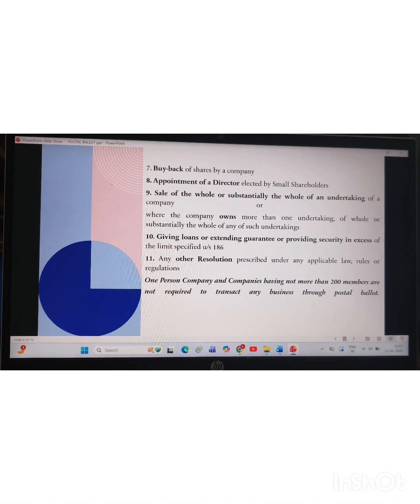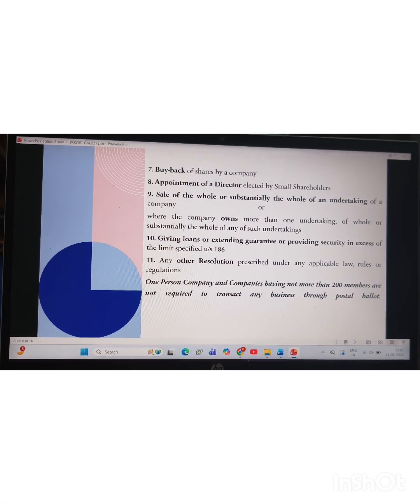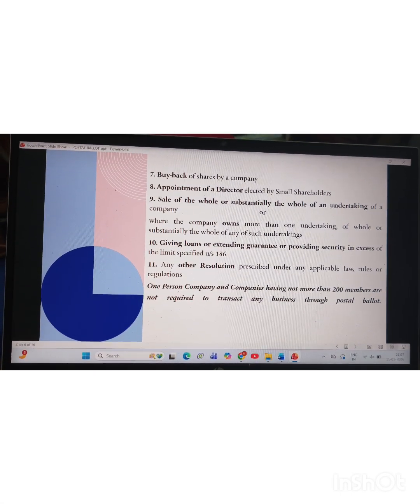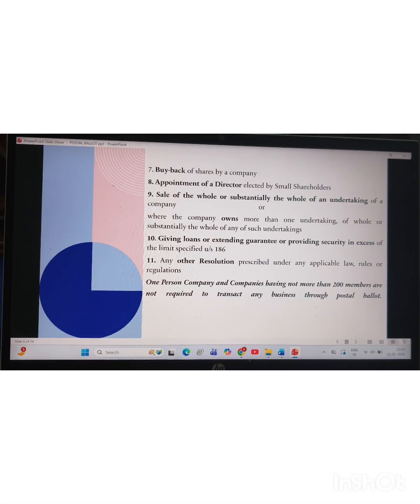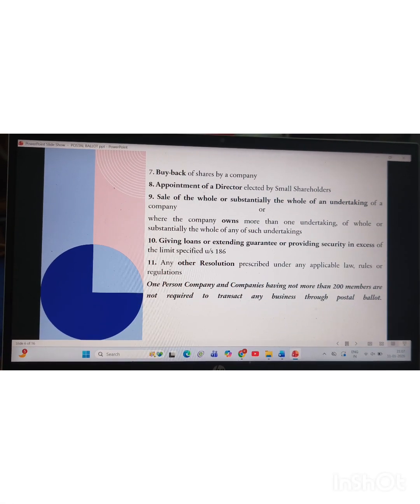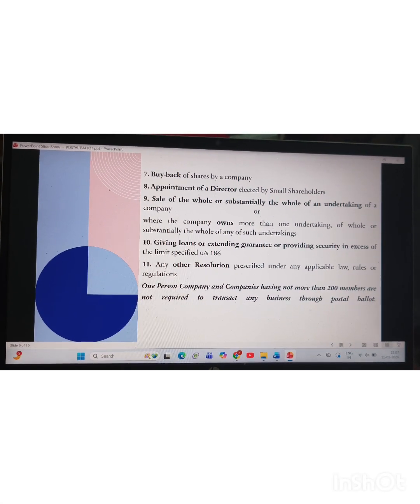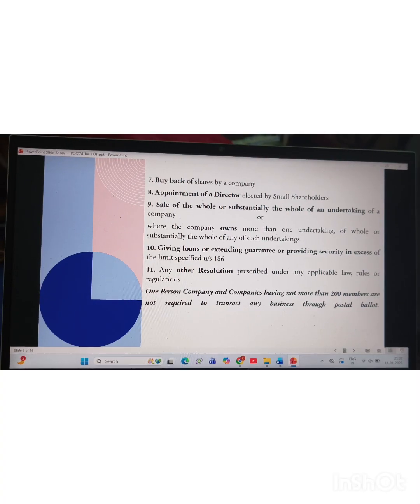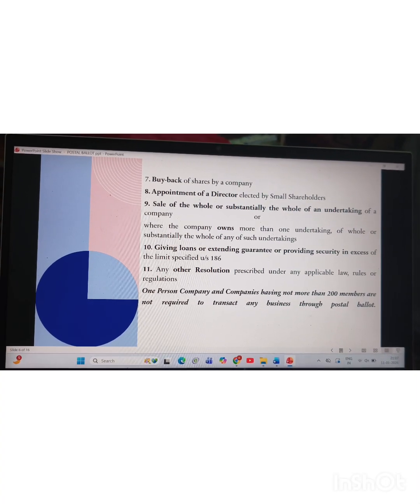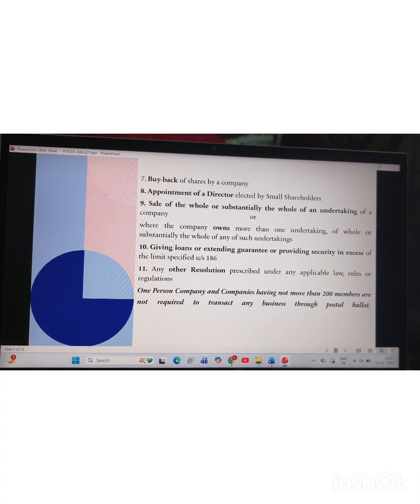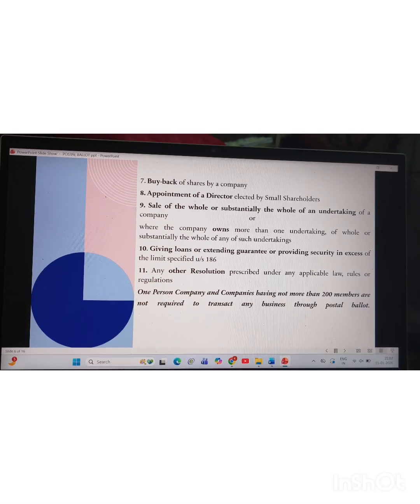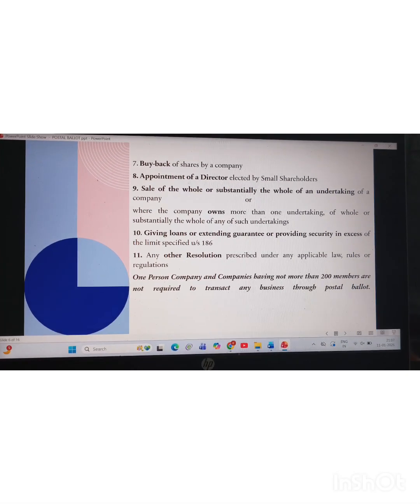So here are the 10 business items which are required to be done mandatorily through postal ballot. But there are some exemptions: an OPC and a company with not more than 200 members are not required to do the above businesses through postal ballot. So here are the exemptions to such companies.